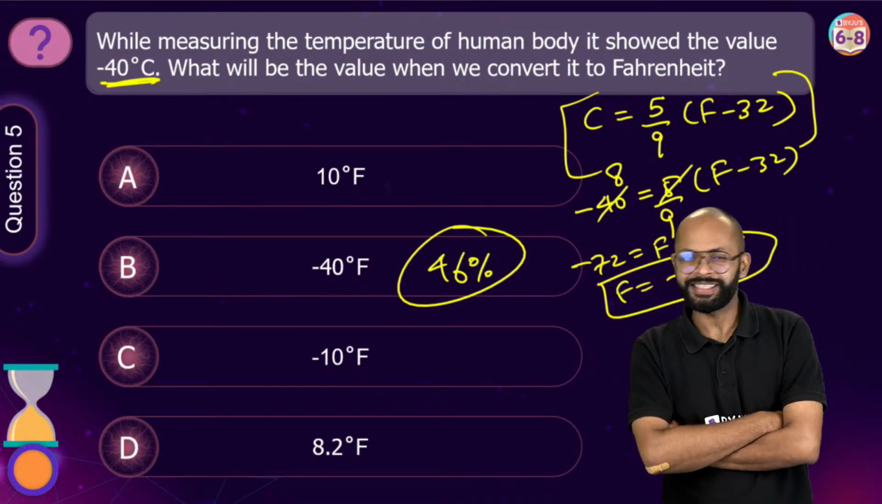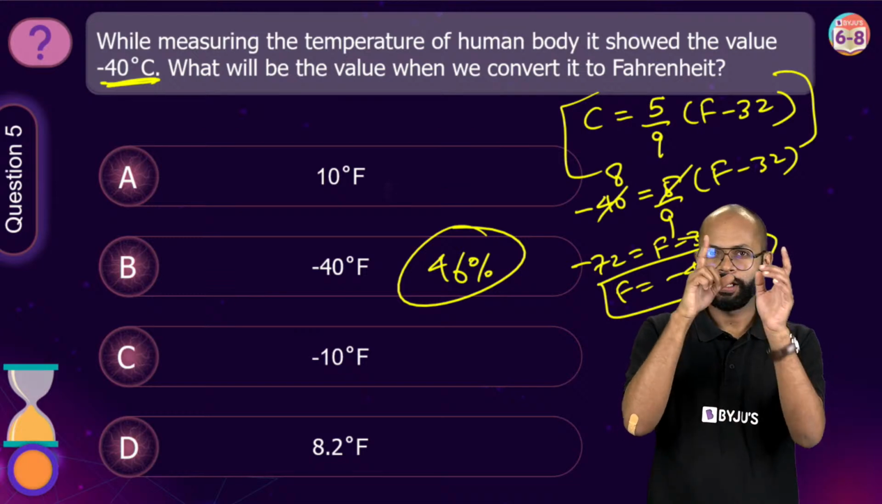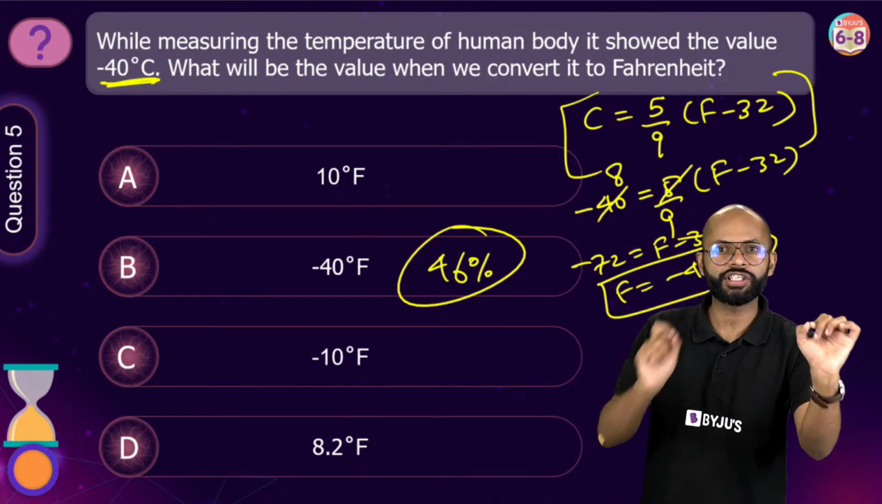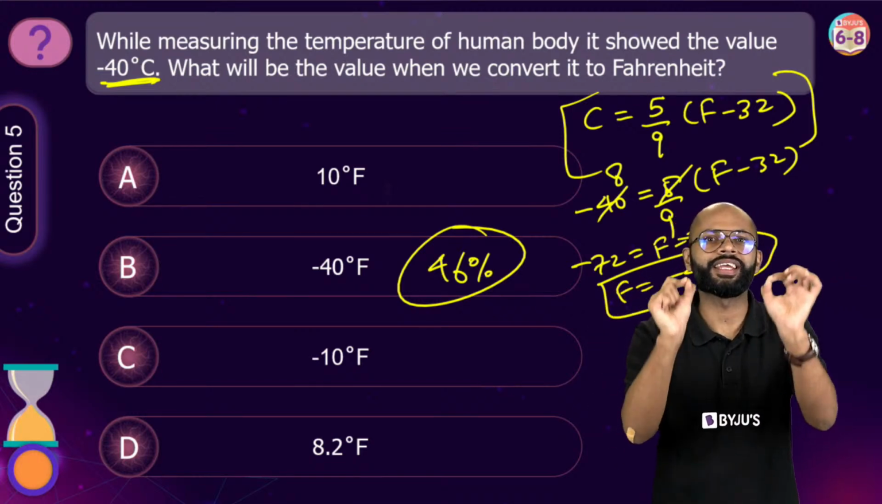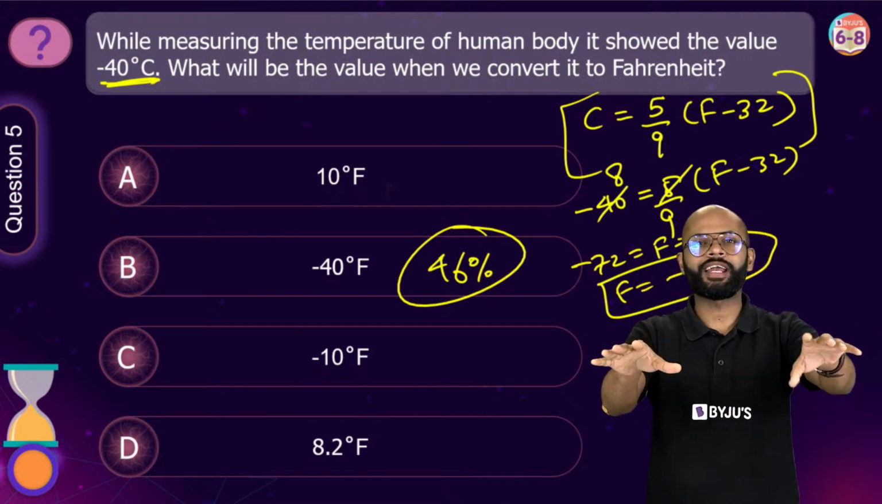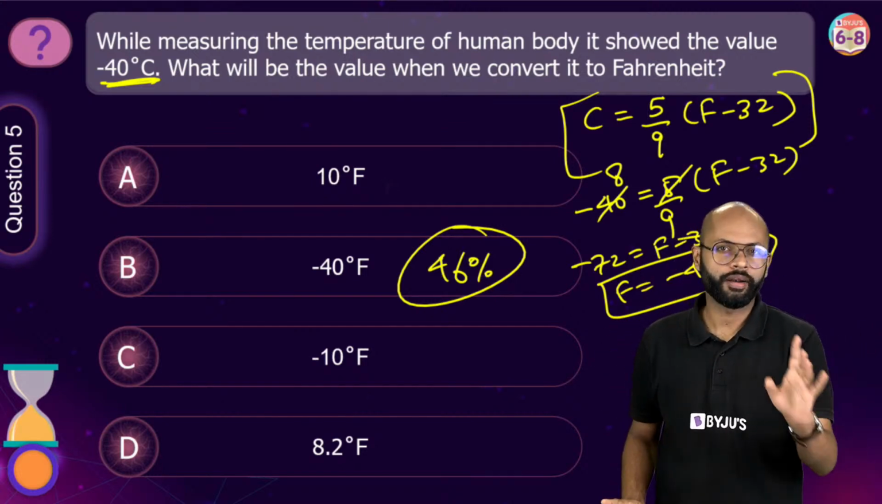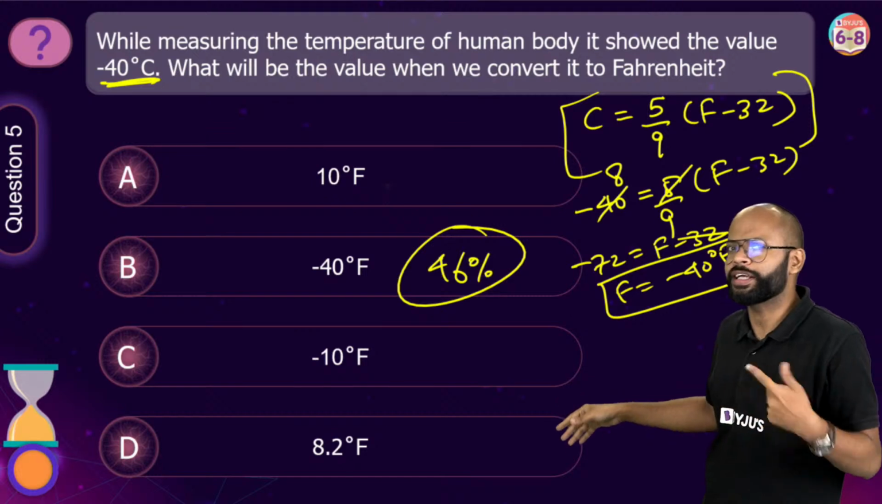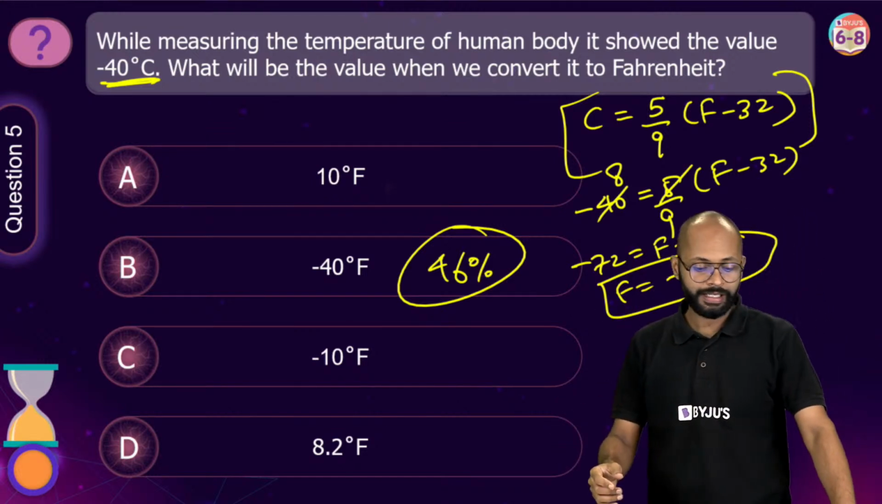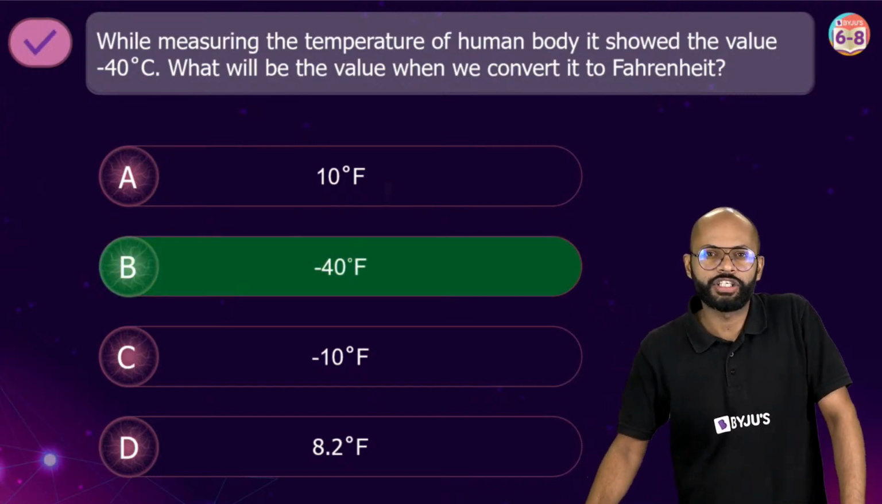37 degree Celsius is 98.6 degree Fahrenheit. But minus 40 is that value for which degree Celsius and degree Fahrenheit give you the same answer. Minus 40 पे degree Celsius भी और degree Fahrenheit भी same number देगा, right? This is a quick question. अगर हमको ये information पता रहेगी, you don't even have to solve. The correct answer is minus 40 degree Celsius.